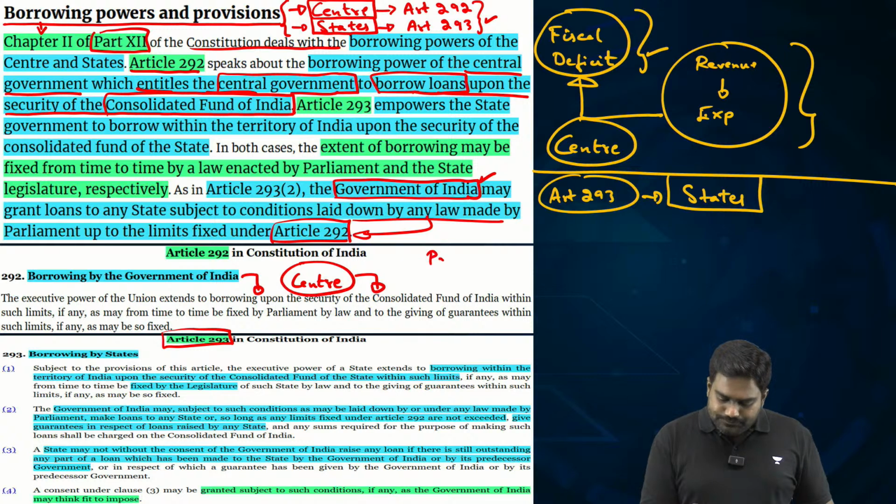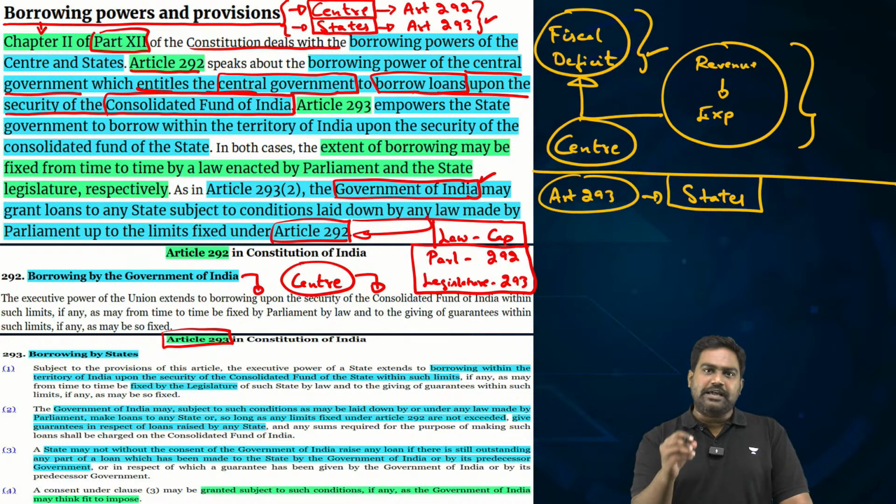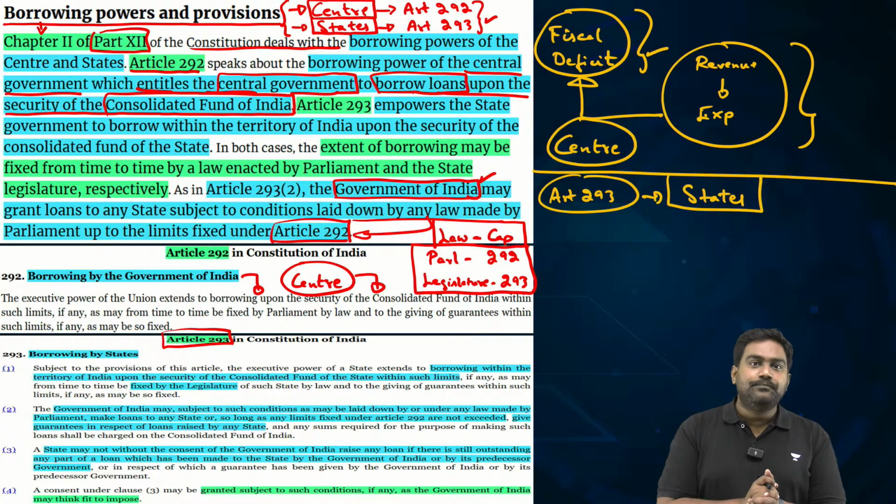The Parliament under Article 292 and the state legislature under Article 293 can bring out a law that can put a cap on the ceiling, that can put a final limit, a maximum threshold on the borrowing limit.